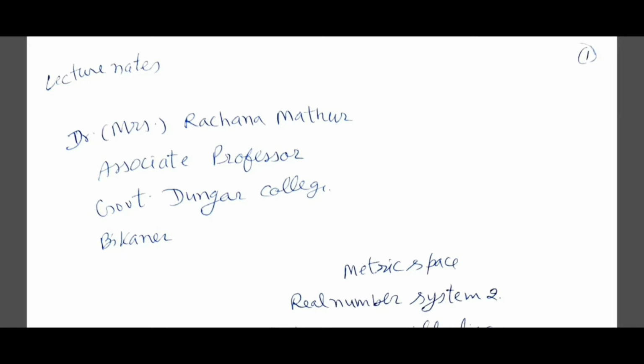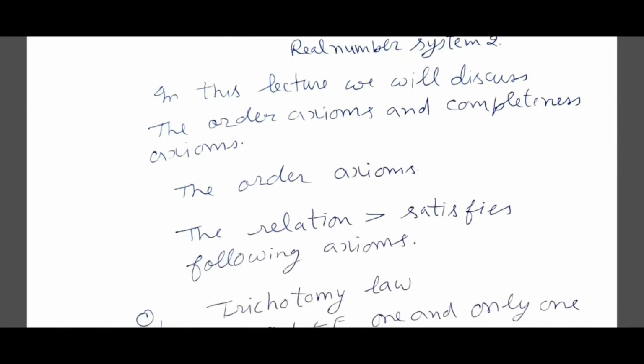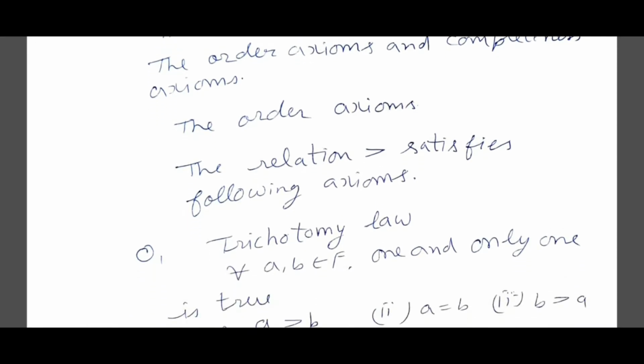In the series of lectures on metric space, today in this lecture we will discuss the order axioms and completeness axioms. So first we take the order axioms. The relation greater than satisfies following axioms.